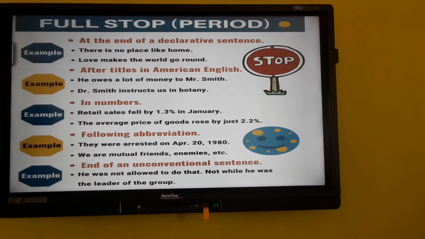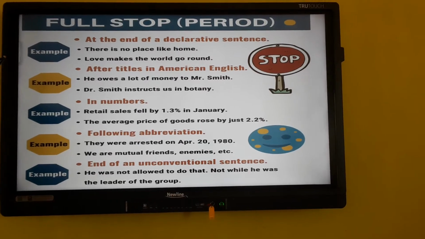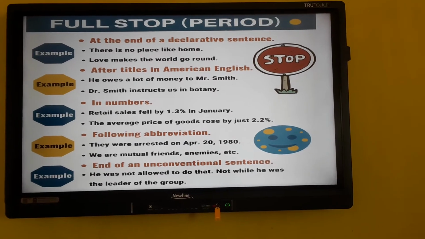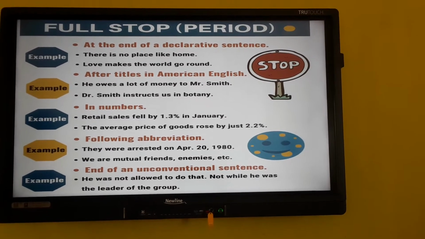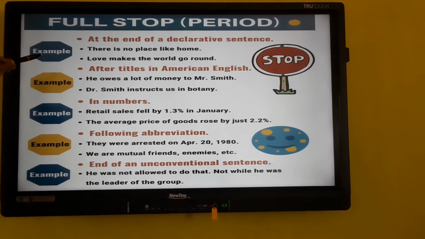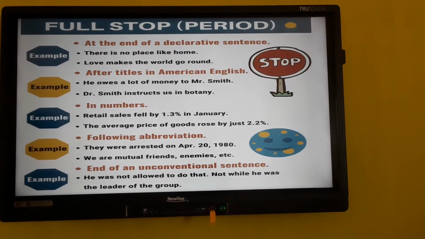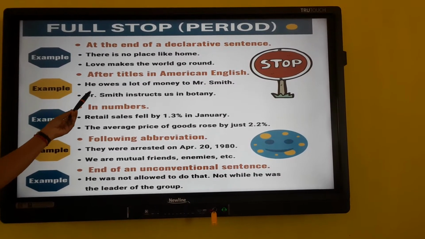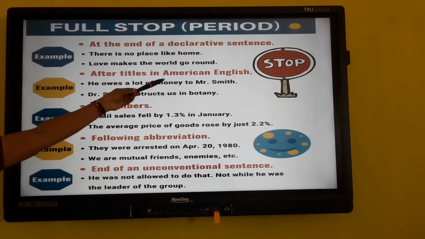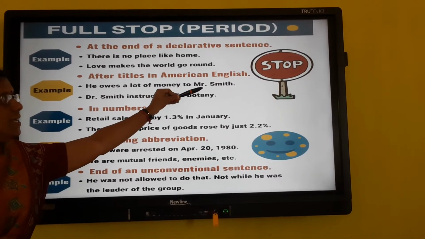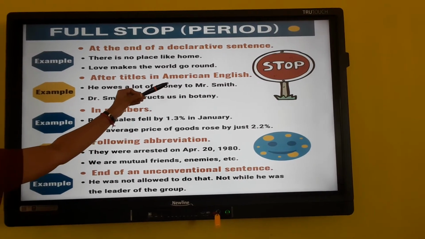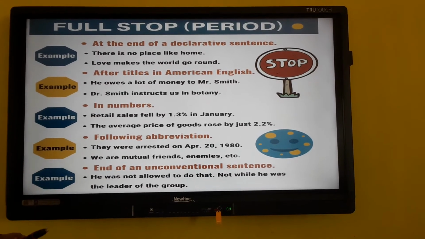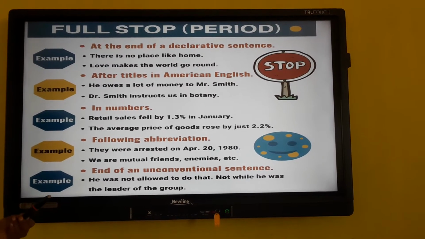So when do we use periods? At the end of a declarative sentence, whenever you use statements or any assertive sentence, you can use a full stop at the end of the sentence. Then after titles, in American English we put a dot. For example, he owes a lot of money to Mr. Smith. After Mr. a dot is there. In American English they put a dot. In British English or some other types of English they won't put a dot. Mr. Smith, Mrs. Sita, Miss Sita, like that.